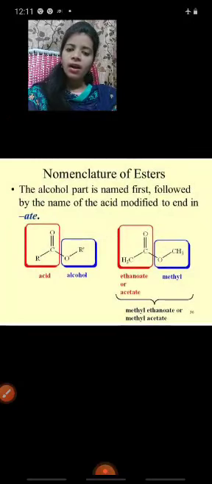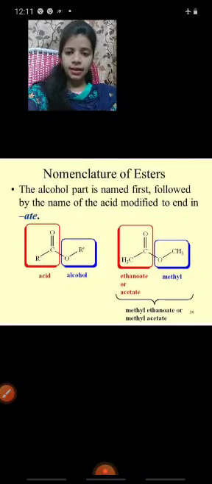The alcohol part is named first, followed by the name of the acid modified to end in ate. Okay, ester is modified by ate. So acid and alcohol. Next, ethanoate or acetate. So what is the suffix here? ate.